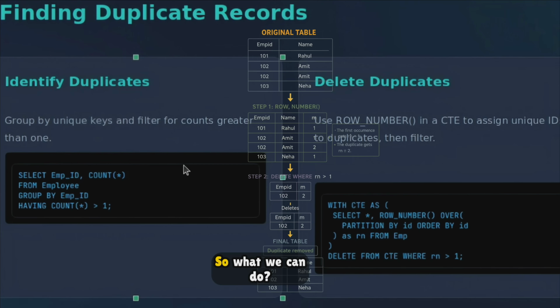Okay, so if you see this query, we can just do DELETE FROM the CTE where row number is greater than 1. So wherever we have a unique record, it will remain in the table, and where we have duplicate records, all the duplicate records will be deleted. That's why we can use ROW_NUMBER to give a unique number to each and every record, and then accordingly we can remove the duplicate data from the table.